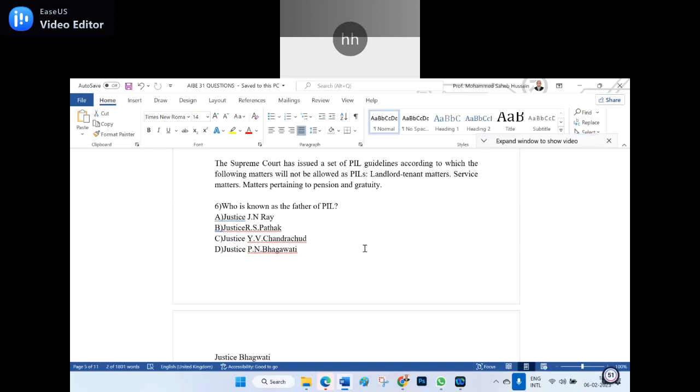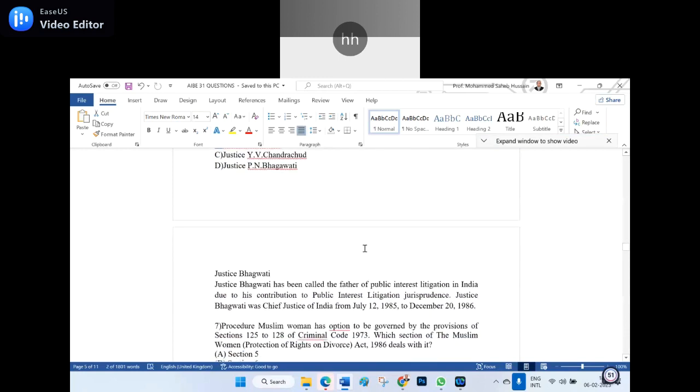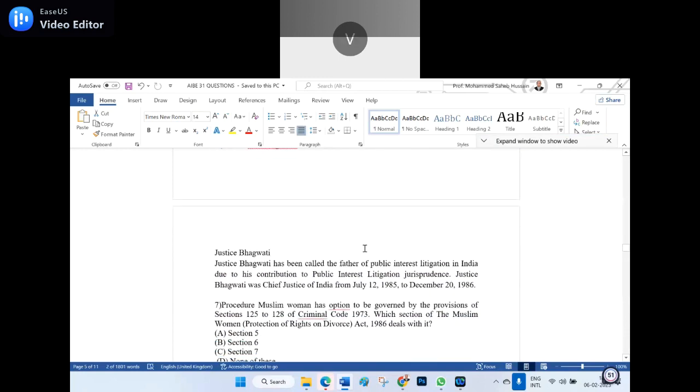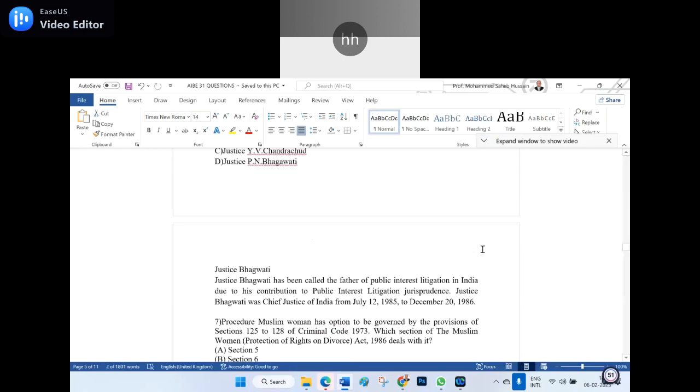We discussed this recently also. I told you the father of the PIL is Justice Bhagwati. Justice Bhagwati has been called the father of the public interest litigation in India due to his contribution to the public interest litigation jurisprudence. Justice Bhagwati was the Chief Justice of India from July 12, 1985 to December 20th, 1986.